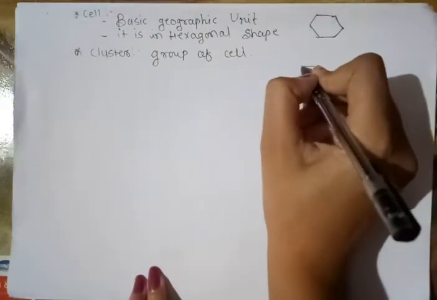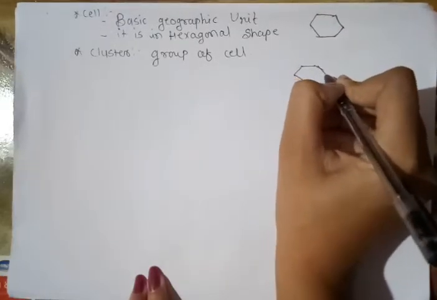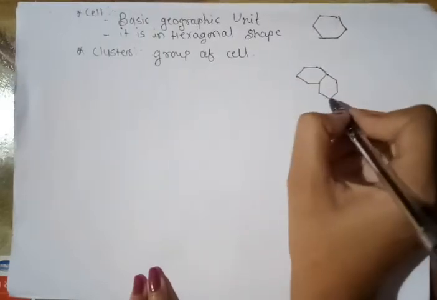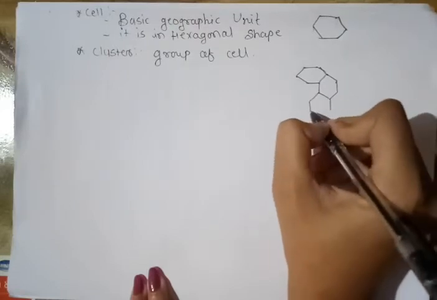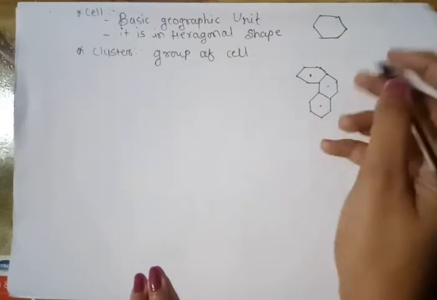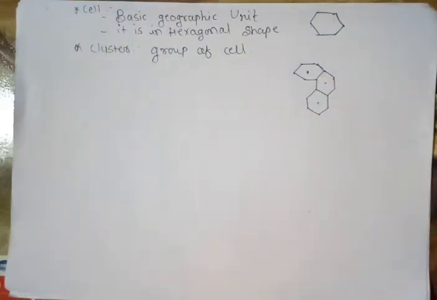We can see the diagram of the cluster. This is the first cell, then the second cell, third cell, likewise, and every cell has its own MTSO at the center of the cell. These are the basic concepts of the cellular system. First is the MTSO, mobile telephone switching office. Second is the cell, and third is the cluster. These are all associated with the cellular concept or the basic cellular system.